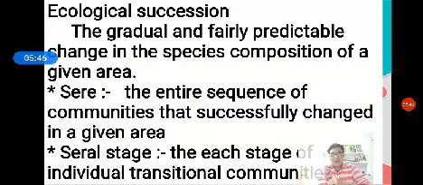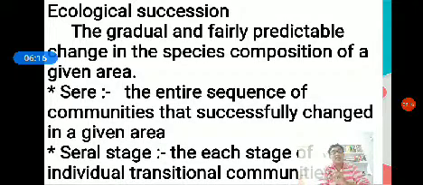For example, a pond community, or pond ecosystem, can be transformed into a marshy land community. If the pond is gradually filled with sand and mud, the marshy land in the course of time may give rise to a grassland community or forest community, according to the environmental factors.